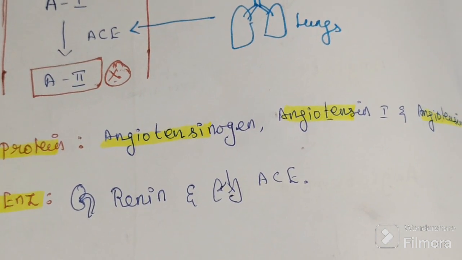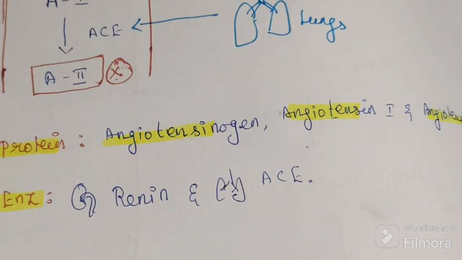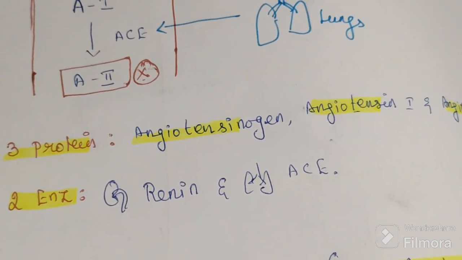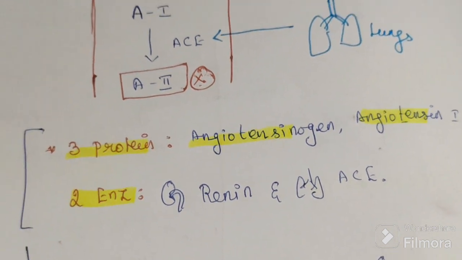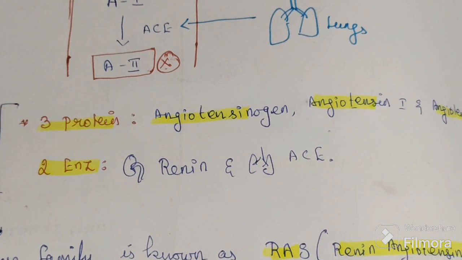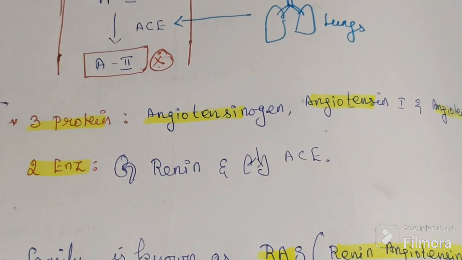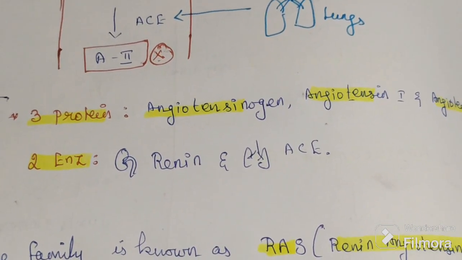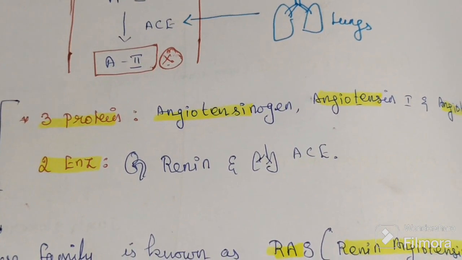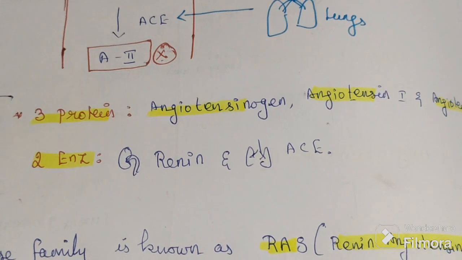What is the name of the enzymes? Renin secreted by kidney and ACE secreted by lungs. So this family is known as RAS, the renin angiotensinogen system. RAS family has three proteins and two enzymes, totally five members.